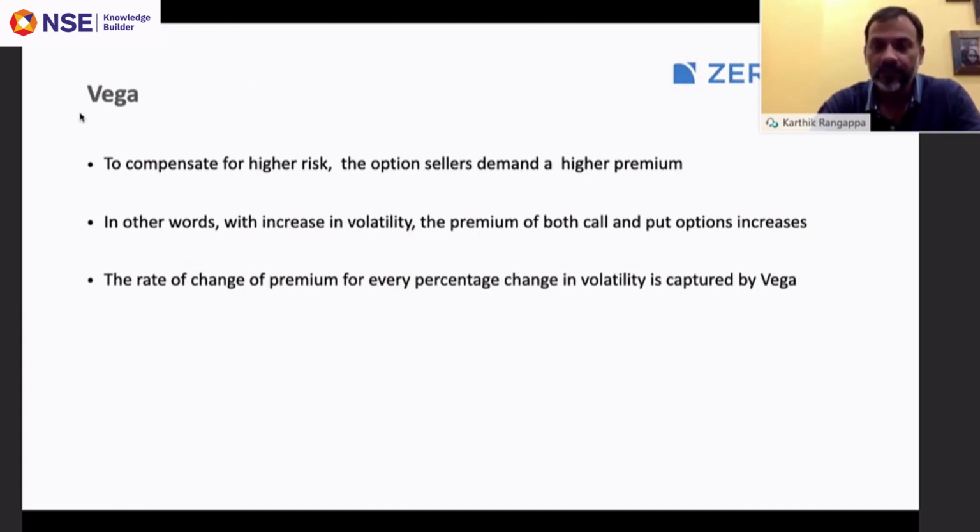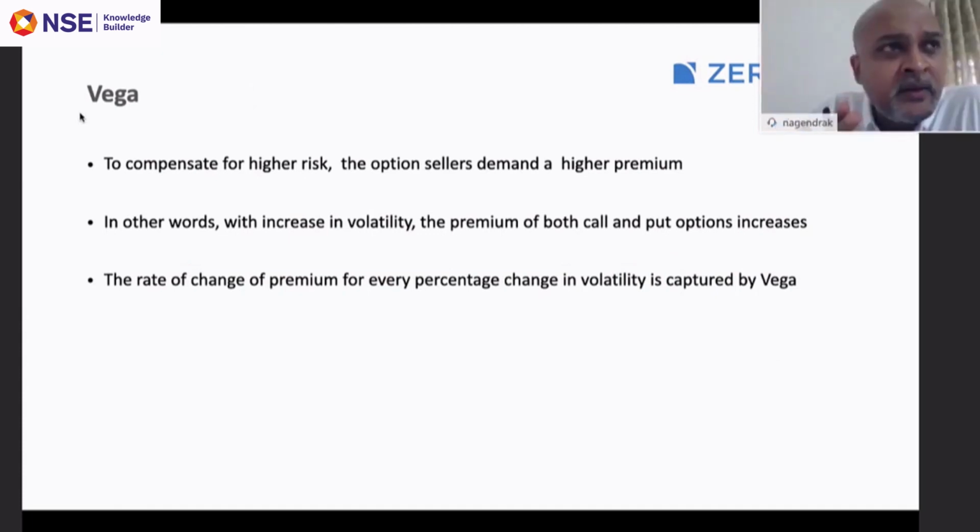Karthik, to put it in simple terms, if let's say a stock moves between 70 to 130, vis-a-vis a stock which moves between 90 to 110, the first one is much more volatile than the second one. And when I'm pricing, suppose I get into an option, now obviously I will factor in the previous volatility and ensure that I price it adequately vis-a-vis the other one which has moved only 10% in the last 1 year. Higher the volatility, higher the premium.